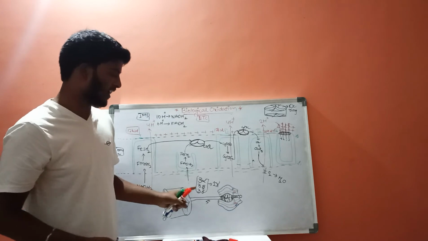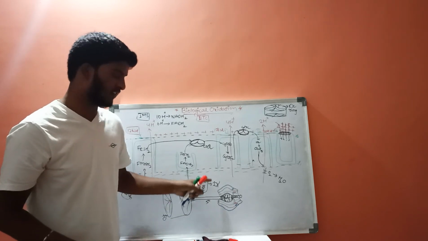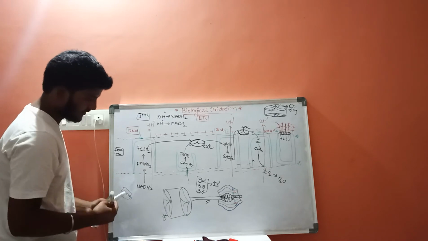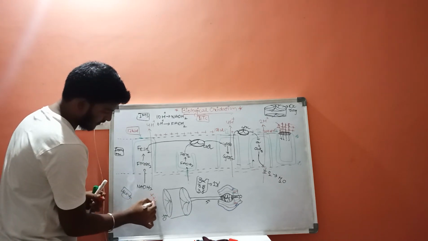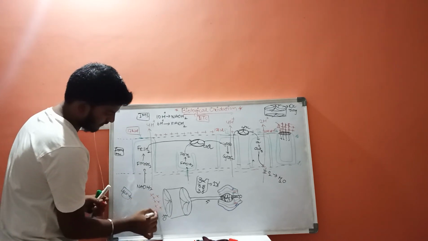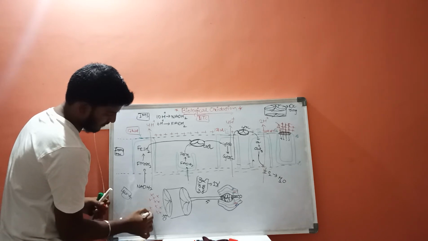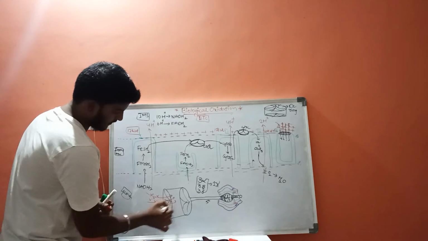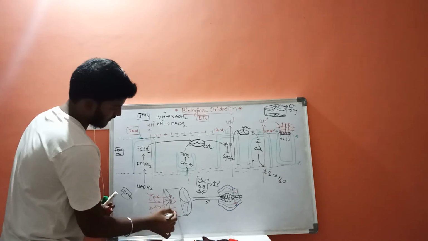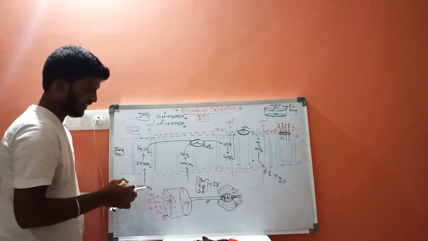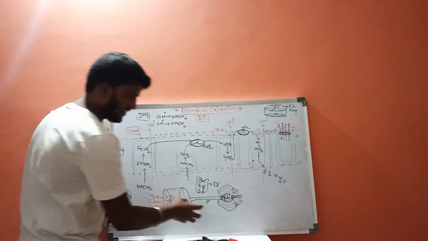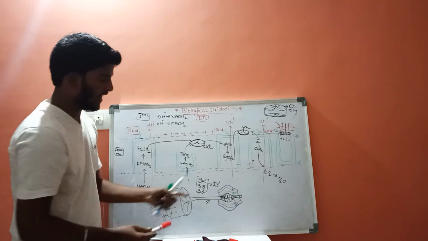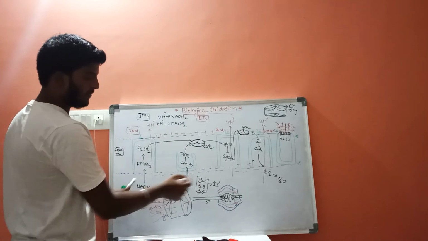Whenever the positively charged protons enter in this direction, they will be moved to the inner side. As a result, conformational changes take place in these subunits and result in the formation of ATP.